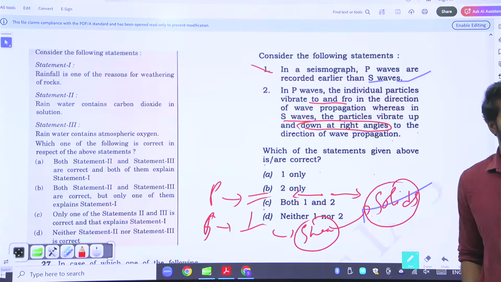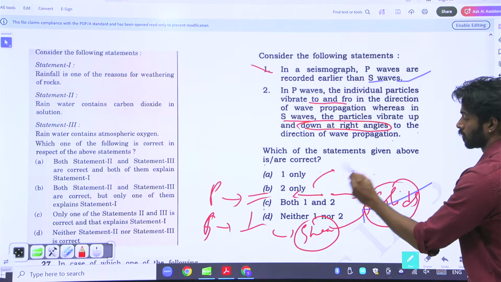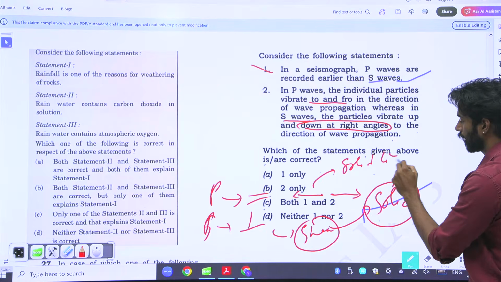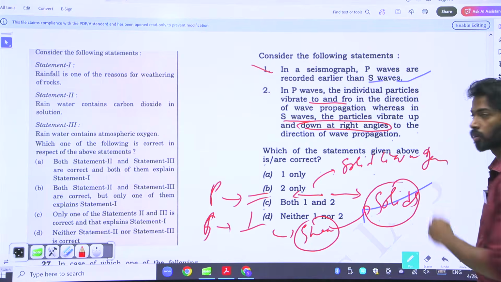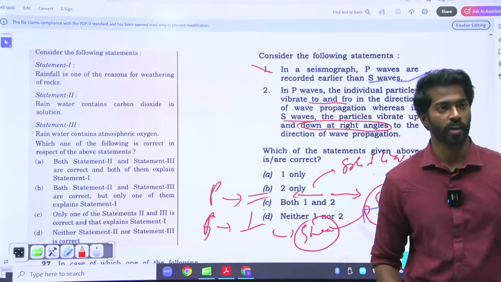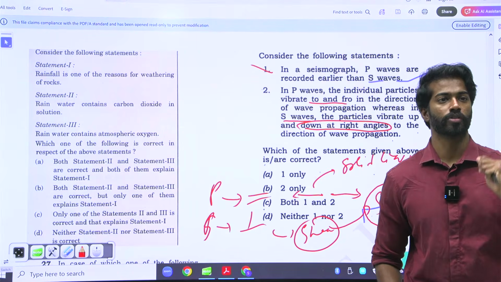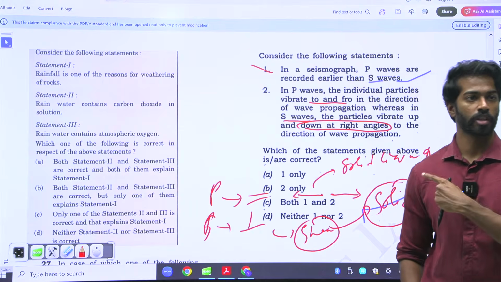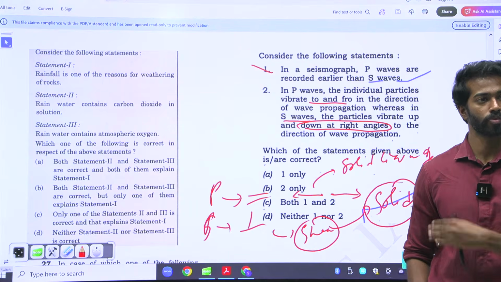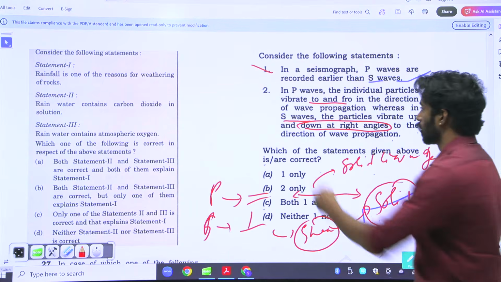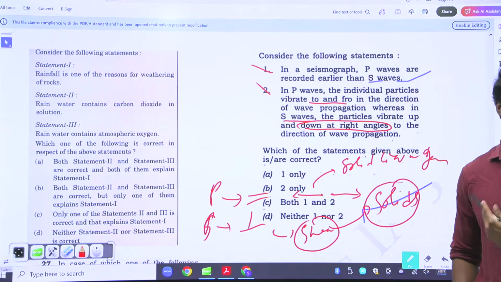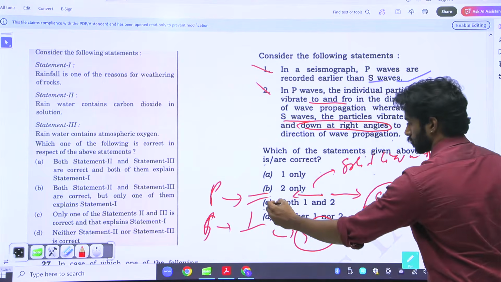P waves move through solid, liquid, and gas. Why? Because they do not have shear, only a pulling and pushing force. That is why they move through liquid, solid, and gas, whereas S waves move only through solids. 2 is also right. Purely knowledge. Both 1 and 2.